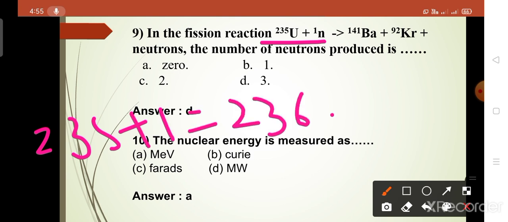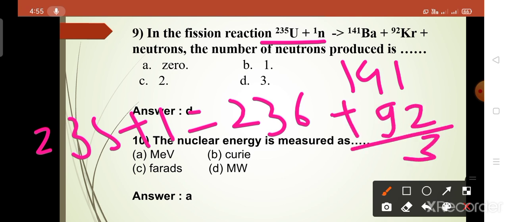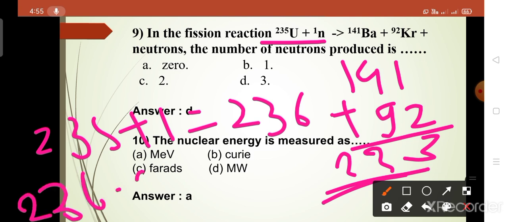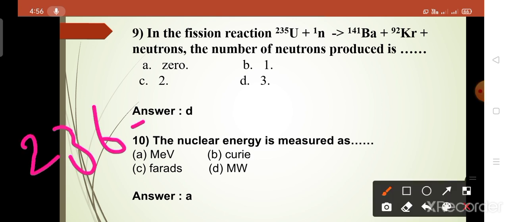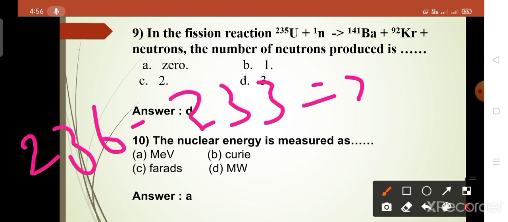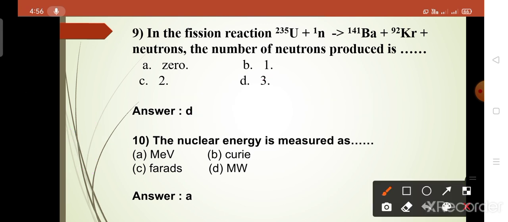Okay, so we know that the atomic number of a neutron is 0. So here 141 plus 92 plus 3, and here the addition is 233. Now we have to subtract: 236 minus 233 is equal to the number of neutrons. Okay, so we got 3 neutrons. 236 minus 233 is equal to 3, so 3 neutrons are produced in this fission.